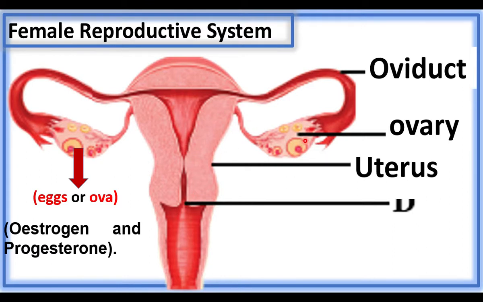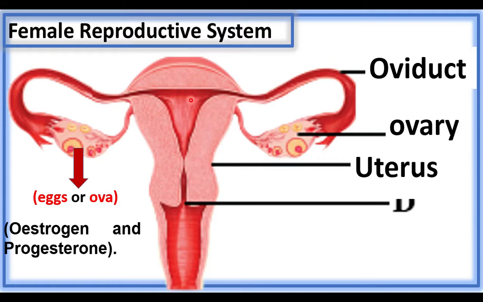And the ovaries produce ova or eggs once in a month. The egg passes through the oviduct. This is a tube called the oviduct or fallopian tube. The beginning part of the oviduct has a funnel-like structure that has finger-like outgrowths called fimbriae. The ovaries release one egg once in a month. The egg passes through the oviduct or fallopian tube and enters into the uterus.